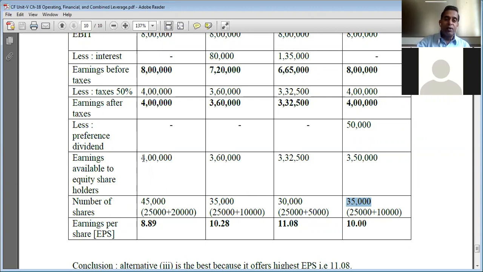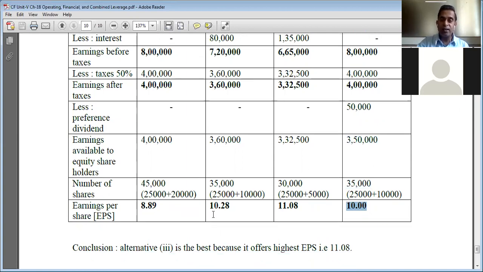Okay. Then we divide 4 lakhs earnings by 45,000 equity shares; earning per share is 8.89 under financial plan 1. 3,60,000 earnings available to equity shareholders divided by 35,000 equity shares is equal to 10.28, the earnings per share under financial plan 2. 3,32,500 divided by 30,000 is equal to 11.08, the earning per share under financial plan 3. 3,50,000 divided by 35,000 is equal to 10, the earning per share under financial plan 4.